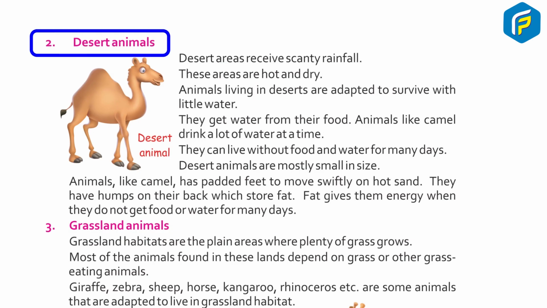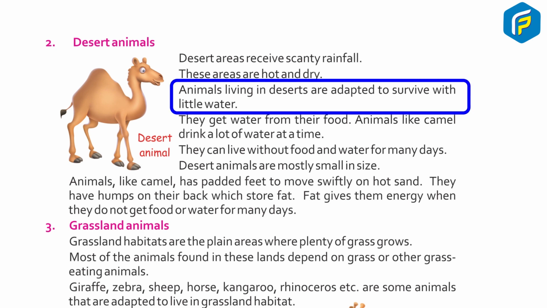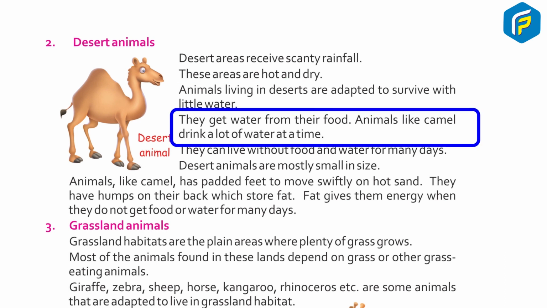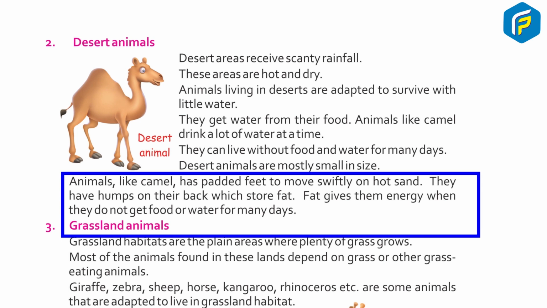2. Desert animals. Desert areas receive scanty rainfall. These areas are hot and dry. Animals living in deserts are adapted to survive with little water. They get water from their food. Animals like the camel drink a lot of water at a time. They can live without food and water for many days. Desert animals are mostly small in size. Animals like the camel have padded feet to move swiftly on hot sand. They have humps on their back which store fat. Fat gives them energy when they do not get food or water for many days.